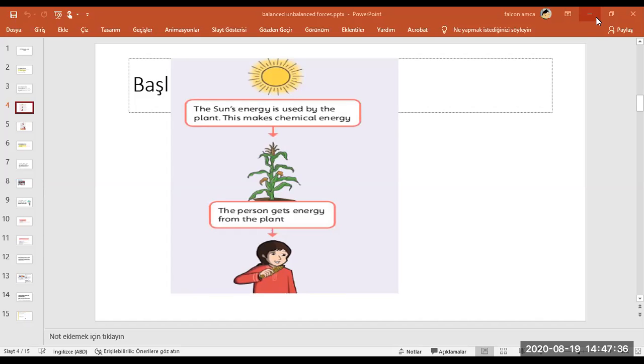And can these energy types turn into each other, transfer to each other? Is it possible? Maybe, I don't know. Let's think. For example, the sun gives us light and heat, isn't it? And plants use this sunlight and make food.